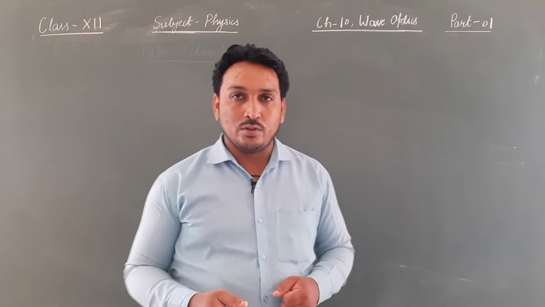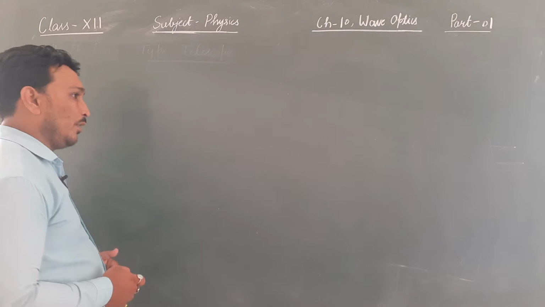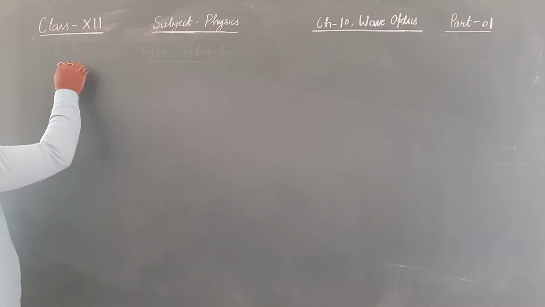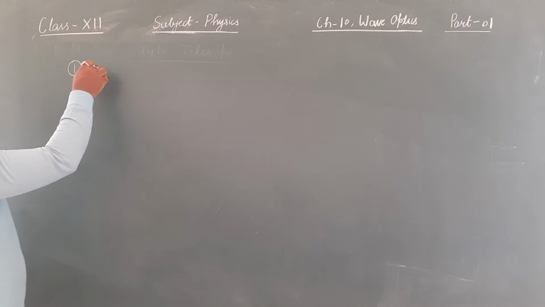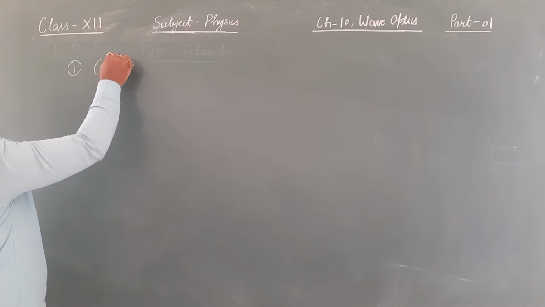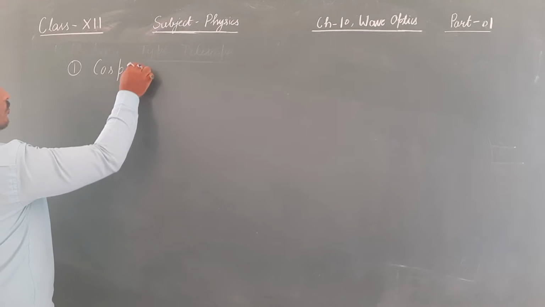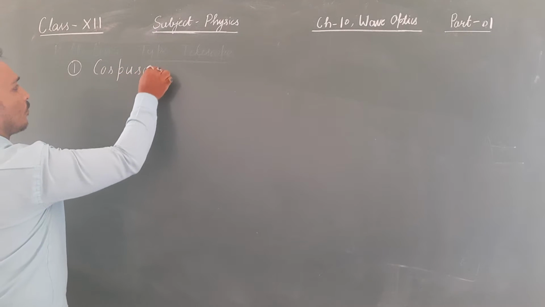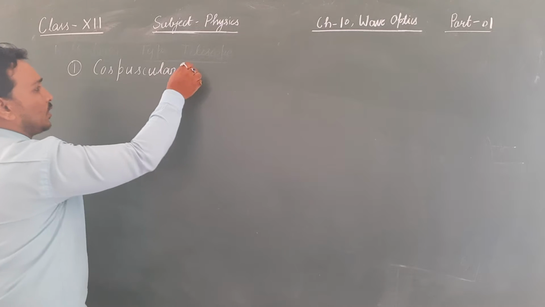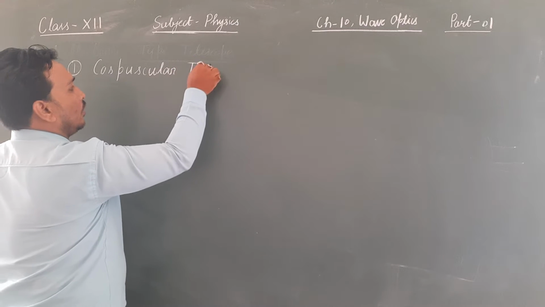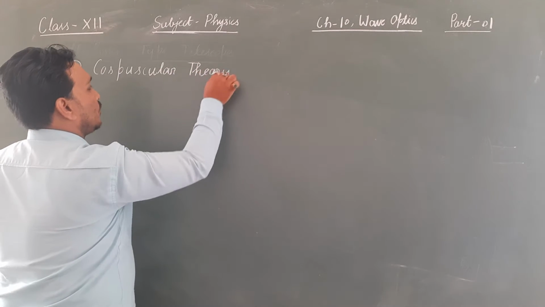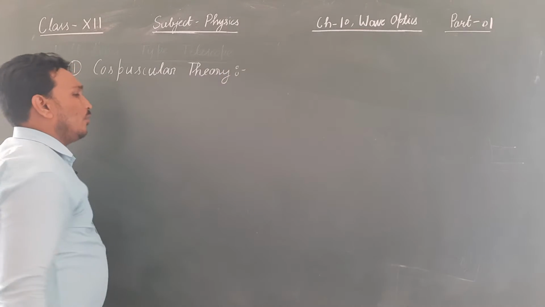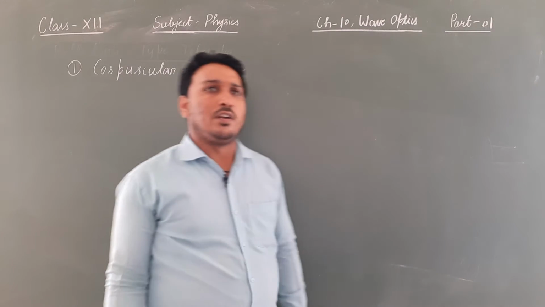The first theory about light, how light propagates in a medium, was given by Newton, and that theory was called corpuscular theory. This was given by Newton a long time back, in the 17th century.